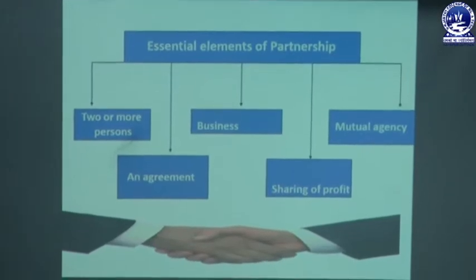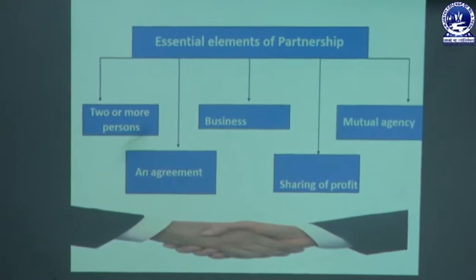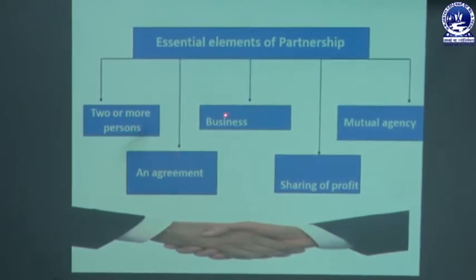So there are certain essentials of a partnership business. The first one is at least two or more persons, the second one is agreement, the third one is business, the fourth one is sharing of profit, and the fifth one is mutual agency.